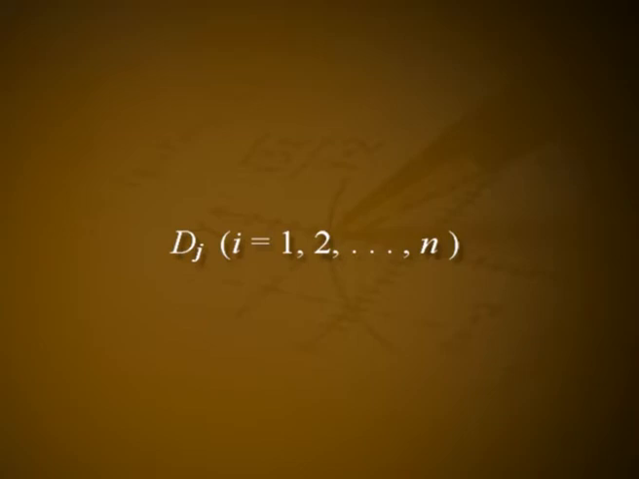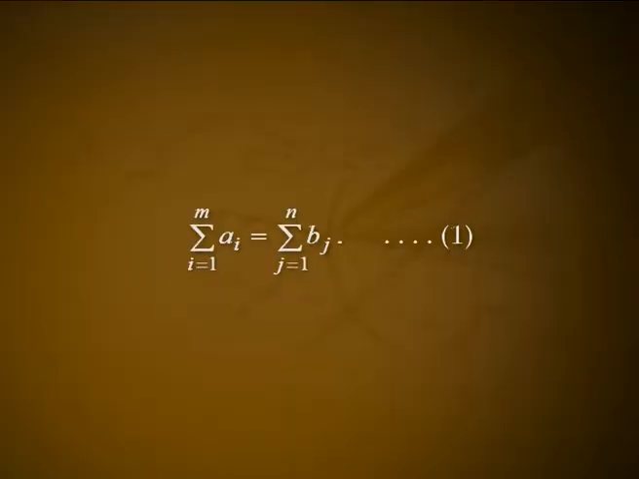Suppose that the m factories or plants located in m places O_i for i equal to 1, 2, etc. m called the origins or sources produce the non-negative quantities a_i for i equal to 1, 2, etc. m of a product and the non-negative quantities b_j for j equal to 1, 2, etc. n of the same product are required at other n places D_j for j equal to 1, 2, etc. n called the destinations, such that the total quantity produced is equal to the total quantity required. That is, summation over i from 1 to m a_i equal to summation over j from 1 to n b_j. Let it be equation number 1.